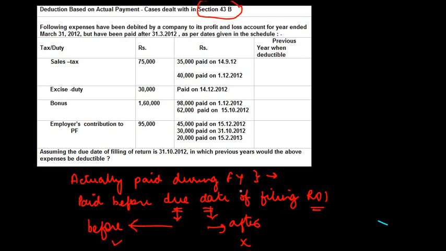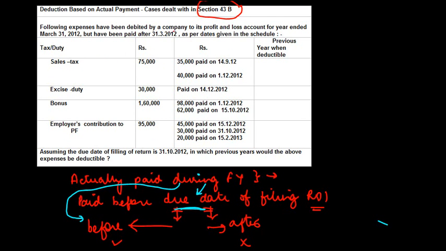This condition in any case gets covered under this part, which means what? If it is paid before the due date, obviously even if it is paid during the financial year, that means it is paid before the due date of filing of return of income. With that background in mind, let's see what is being said.